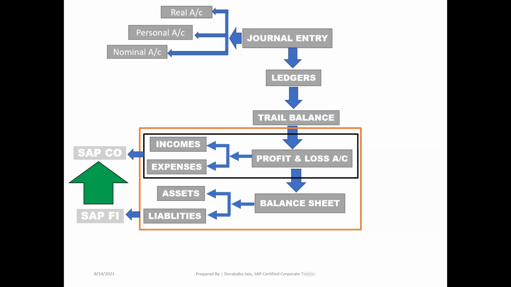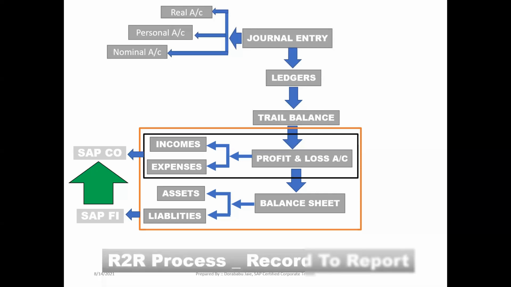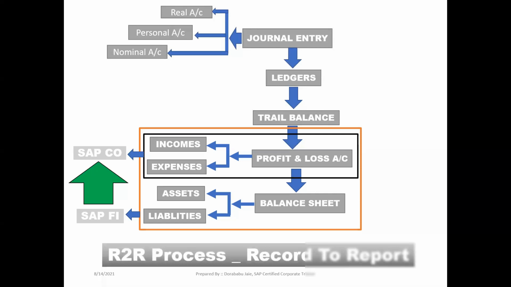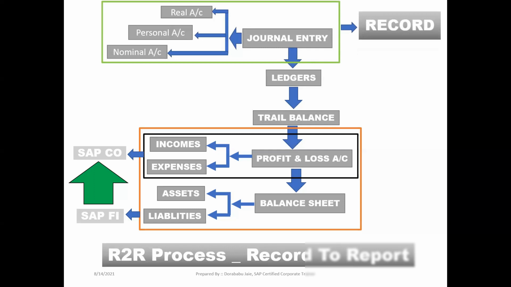Right. This entire process we can call an R2R process or R2R cycle. R2R stands for record to report. Let us see in detail. Here, at our general entry accounts level, we record each and every transaction based upon our golden rules of accounting.